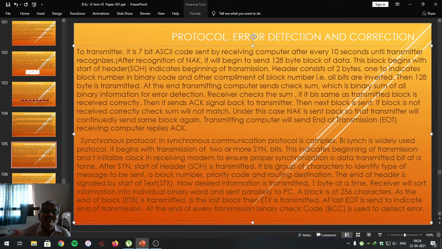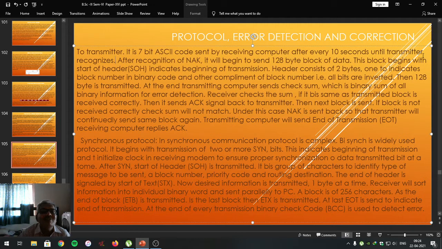Means a 7-bit ASCII code will be sent by the receiving computer to the transmitting computer, indicating negative acknowledgement till transmitting computer recognizes that particular code. When the transmitting computer recognizes negative acknowledgement, it will begin to send 128-byte block of data. After recognition of NAK, the transmitting computer sends 128-byte block of data.